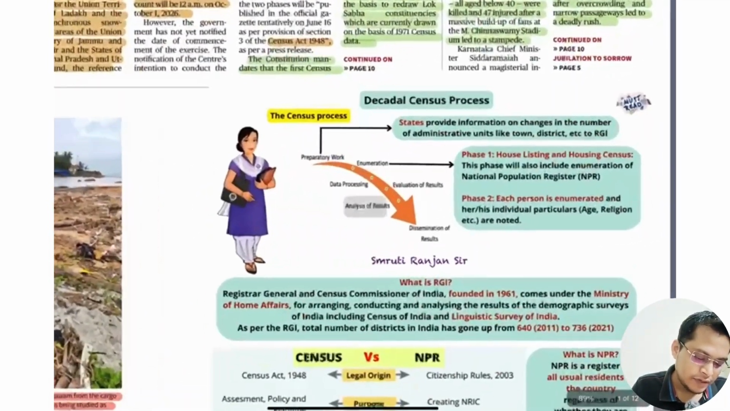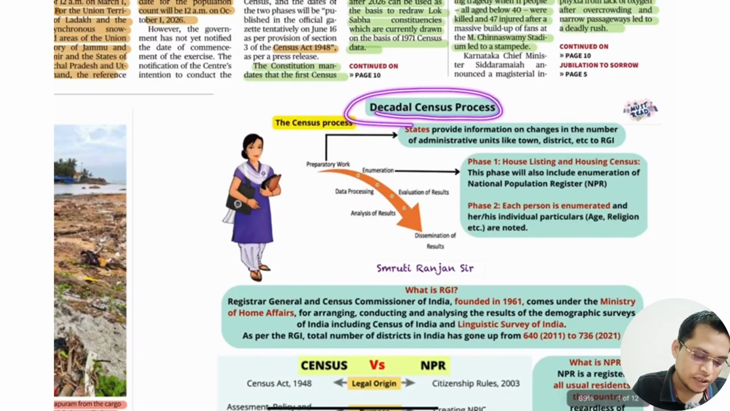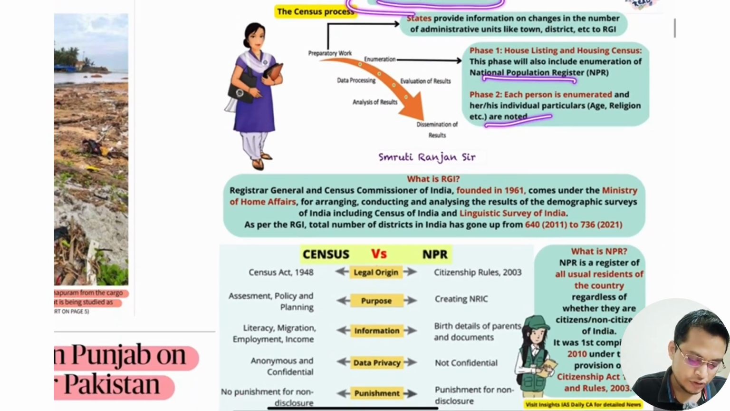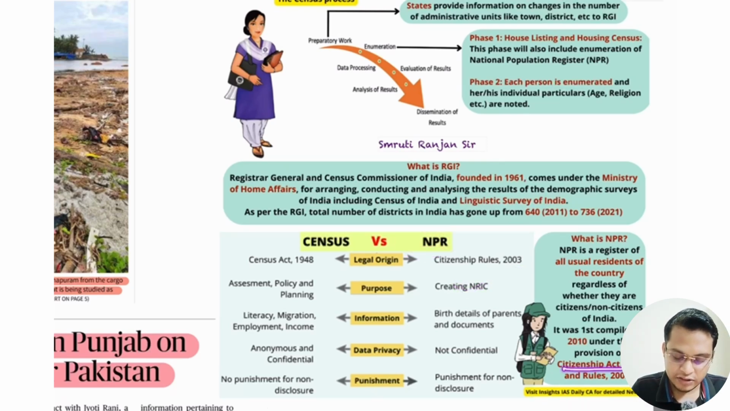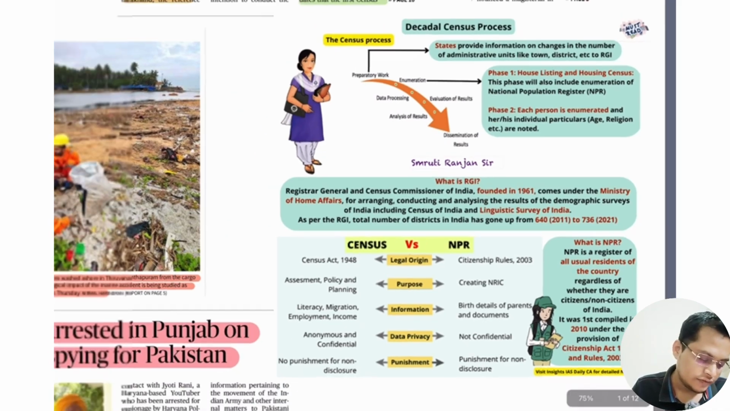So here I have given details about the census: how the census is conducted, what the process is, then the National Population Register. Please go through it. You will find a lot of things, and the Citizenship Act is also given, so please go through it.